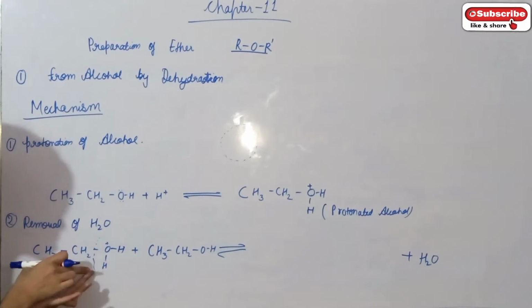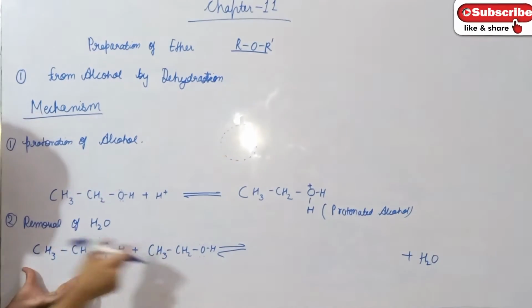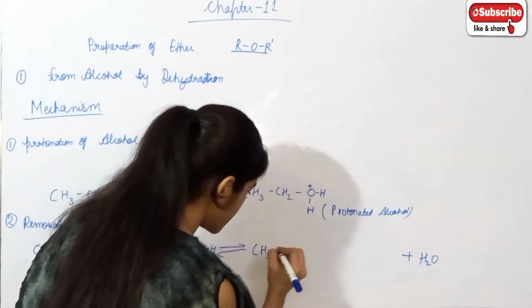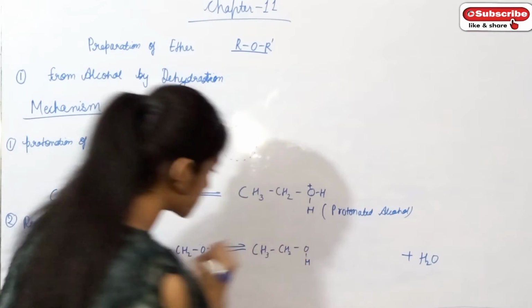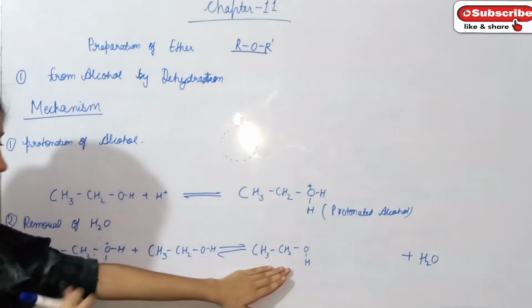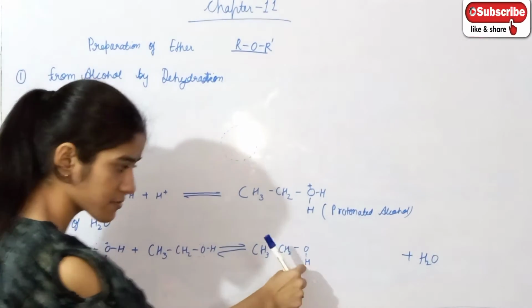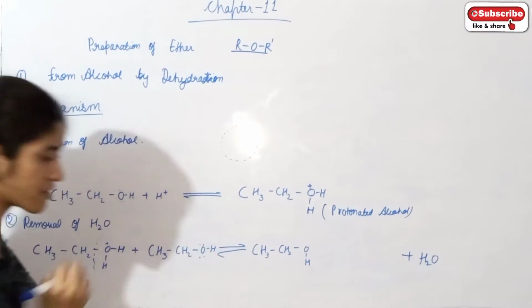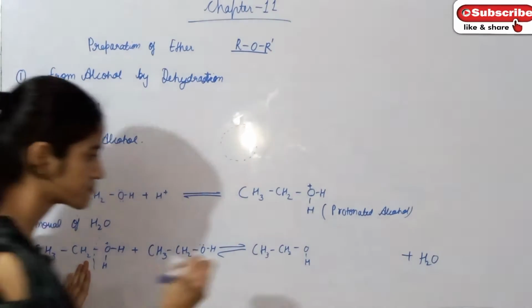This is attached at oxygen, so nucleophilic attack will take place. What is written here? CH3CH2O, this is H. We have written there alcohol CH3CH2OH. I have written H here. Okay, understood? And oxygen has two lone pairs. So one lone pair is given to this.